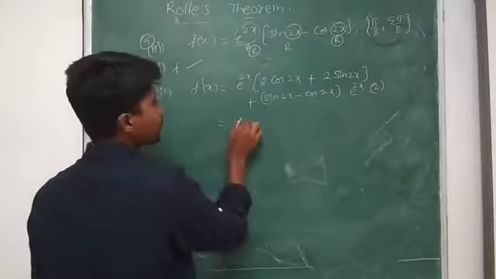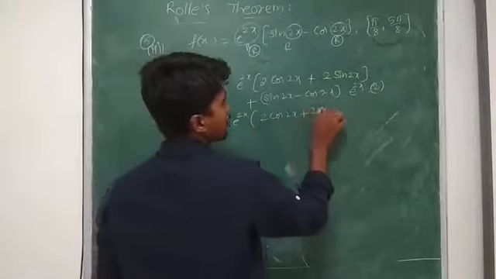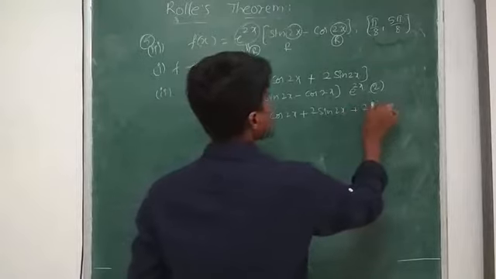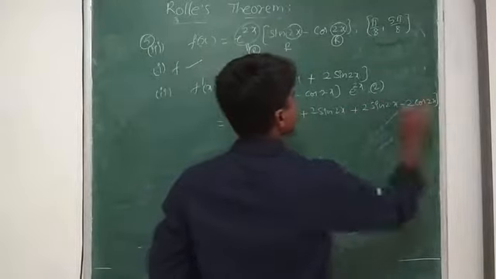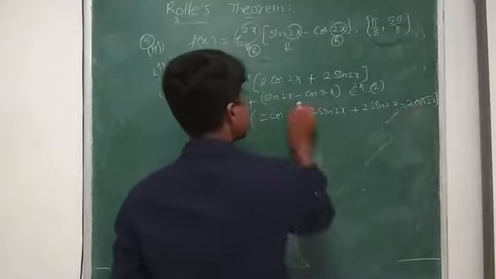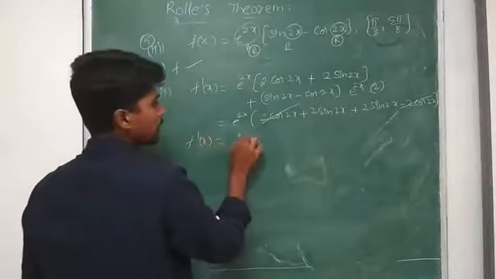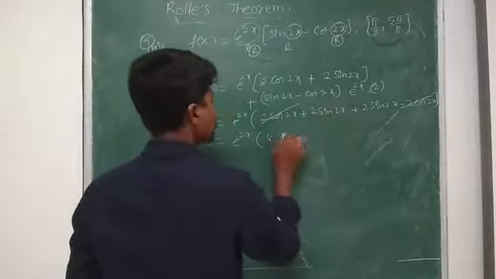Now if I take e power 2x common: 2 cos 2x plus 2 sin 2x plus 2 sin 2x minus 2 cos 2x. So 2 cos 2x and minus 2 cos 2x get cancelled, and I get f dash of x as e power 2x into 4 sin 2x.